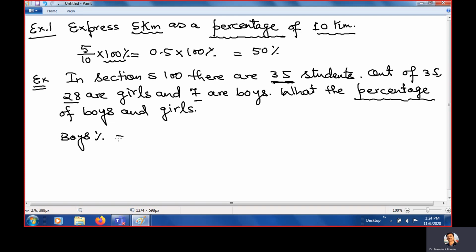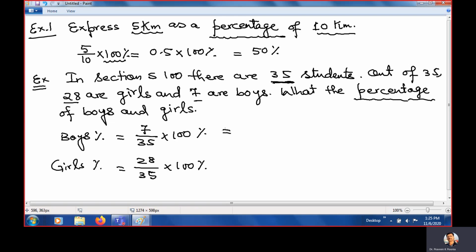Boys percent means total boys over total students times 100. Girls percentage: total girls over total students times 100. This is percent. And if you multiply it, how much do you get?